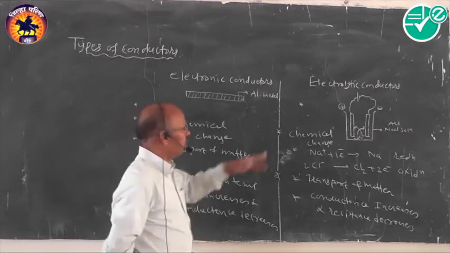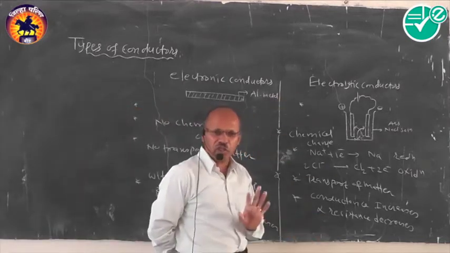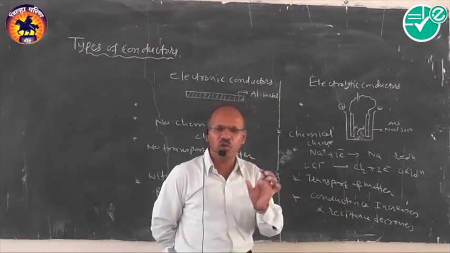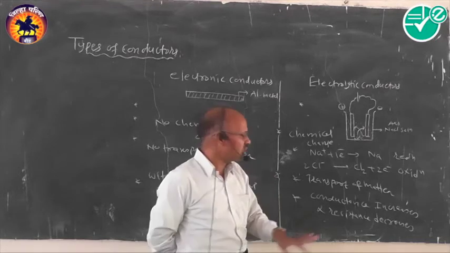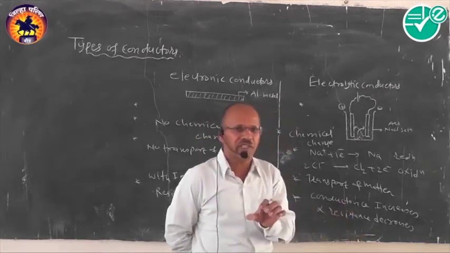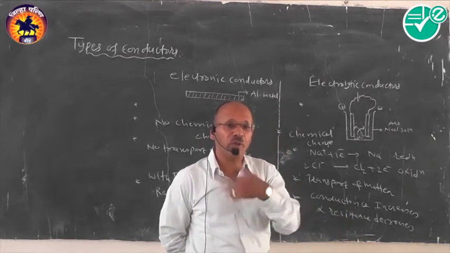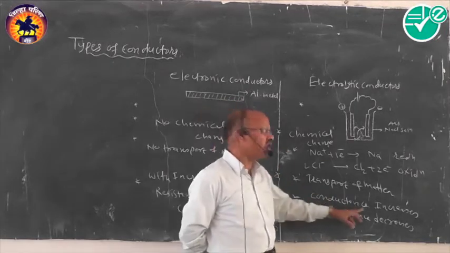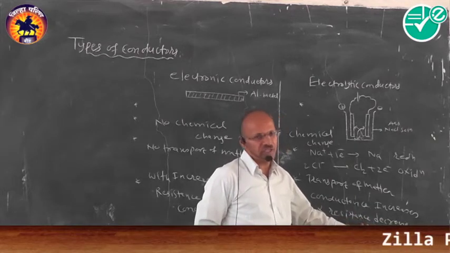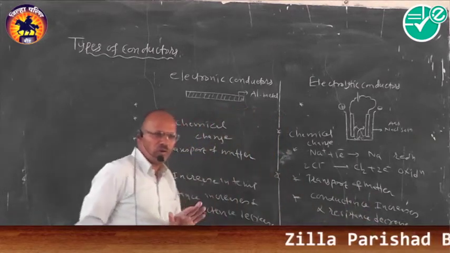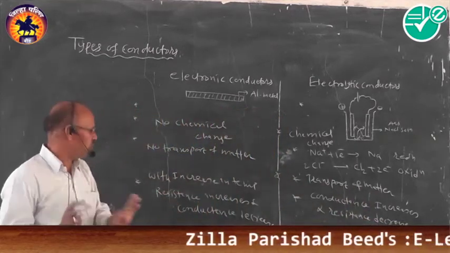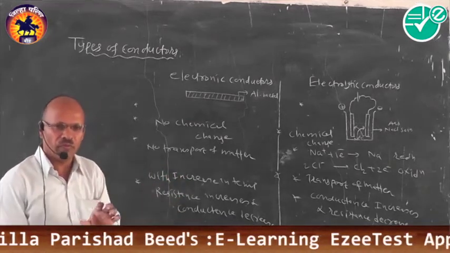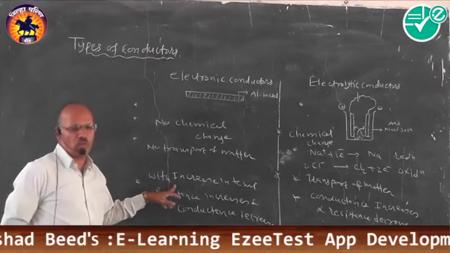Along with the same, if you think about the electrolytic conduction, in this case, with increasing temperature, whether the solution is aqueous or in the molten state, the number of ions increases due to increase in the extent of dissociation. And by that way, with increasing temperature, the conductance increases and the resistance decreases. So I will repeat the same point once again so that it will be clear to you, which is important from the MCQ point of view.